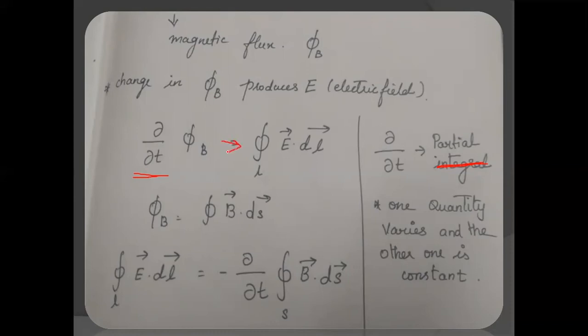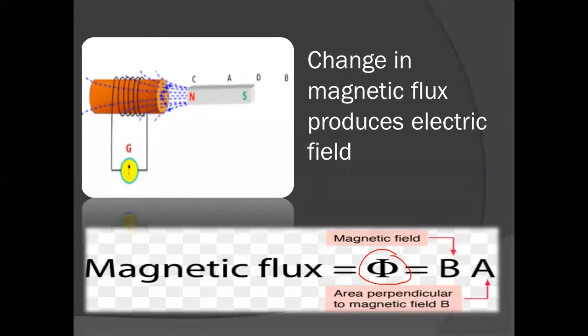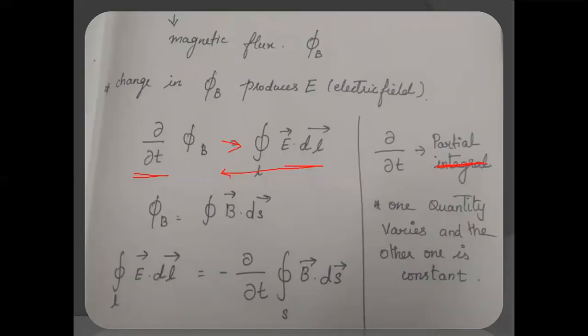As you know, whenever we use differentiation, it is the change in something that we call differentiation, right? So when there's a change in velocity, it results in acceleration. When there's a change in magnetic flux, it produces an electric field. So this electric field is produced because of the change in the magnetic flux. But earlier we learned that phi is equal to BA.